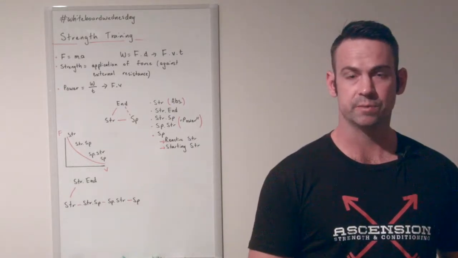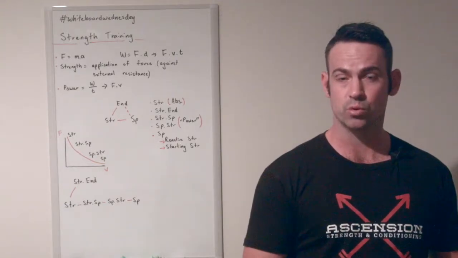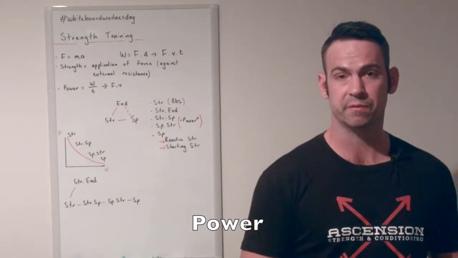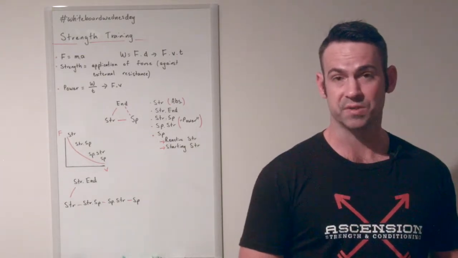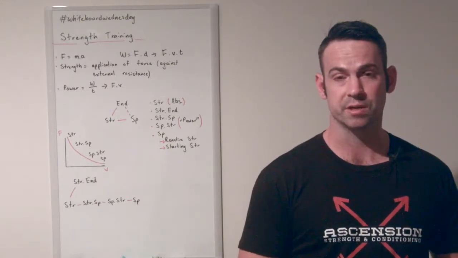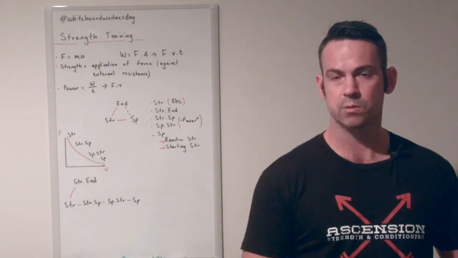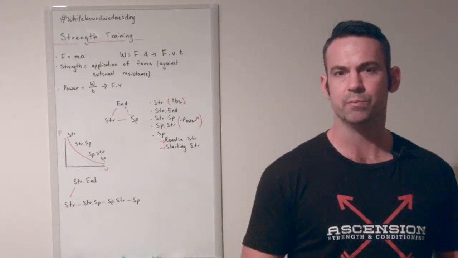We can also look at the relationship between strength and speed, that is force and velocity. Some people will call a blend of strength and speed, that is force times velocity, power, like we've talked about before. But in terms of fitness qualities, this can add more confusion. Power is present to some degree anytime we do any work. It doesn't matter if it's absolute strength, endurance or speed training, there's going to be some power aspect to it. Loosely, we can call conducting strength training at higher velocities power training, but when we break it down, we can go into a bit more detail.